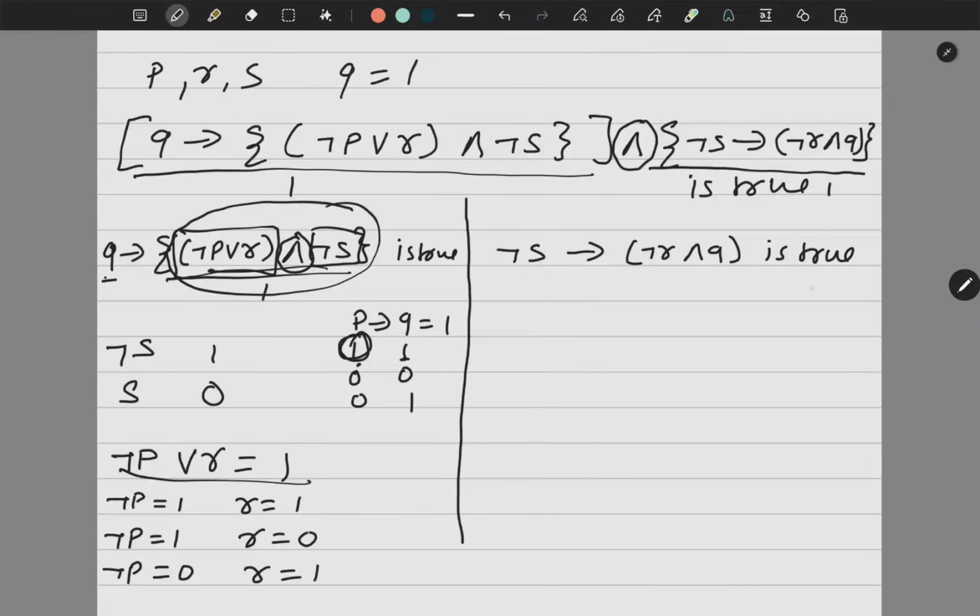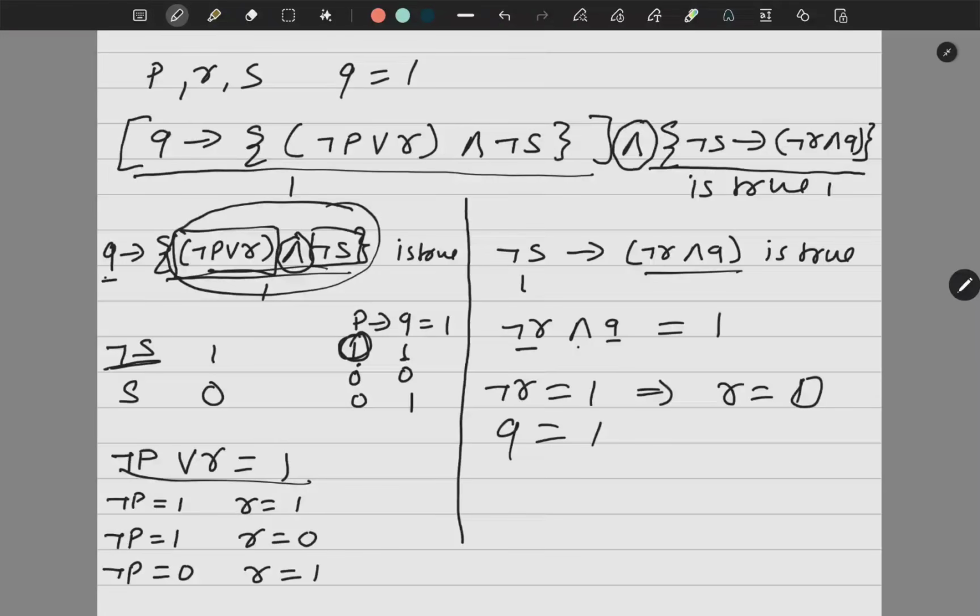And I will go to this side now. Now I know that negation of S is 1. The moment this is 1, this has to be 1 for being true. So negation R and Q is equal to 1, and it is true when these two are true. So negation R is equal to 1 implies R is equal to 0, and Q is equal to 1. So now go here, where you have R is equal to 0. This place only. So means negation P is 1. Negation P is equal to 1 means P is equal to what? 0.